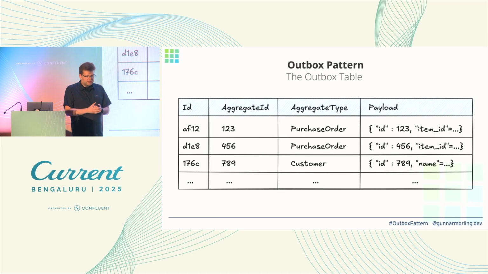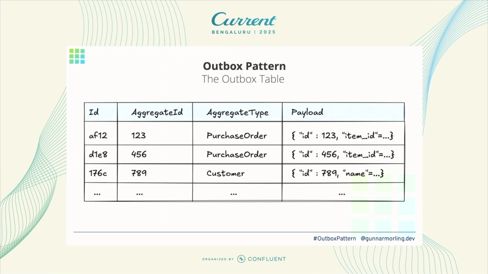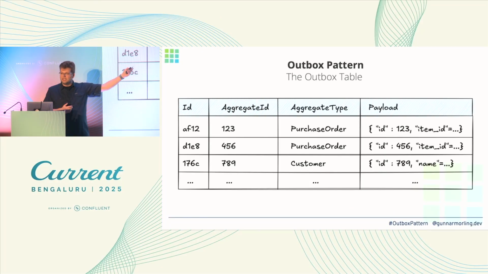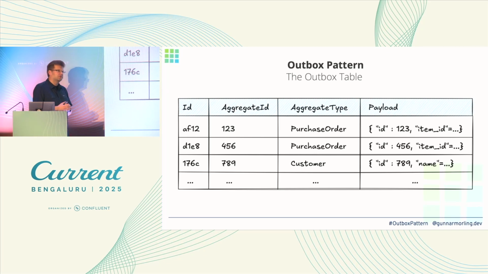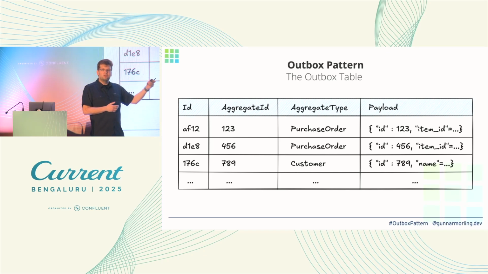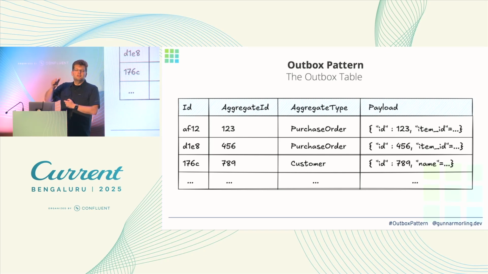Okay, so let's talk a little bit about the structure of this Outbox table. Essentially, it's a channel for messages which you want to send. The most important column is on the right, this payload column. As you see there, I used JSON just to give you the idea. This could be anything, right? This is the data, the messages, you want to send. Could be JSON, Avro, protobuf, you name it. And also, the structure of the data could be whatever you want it to be.